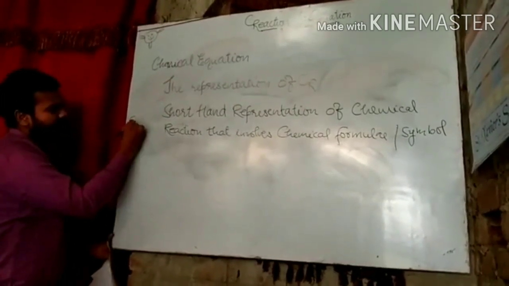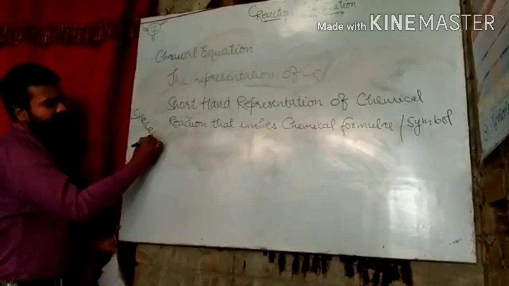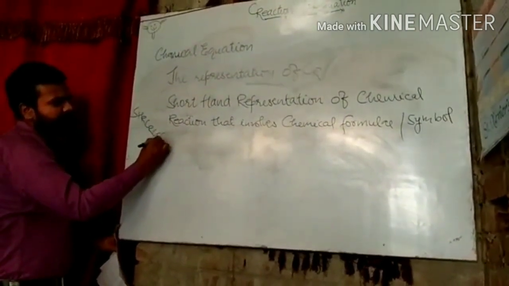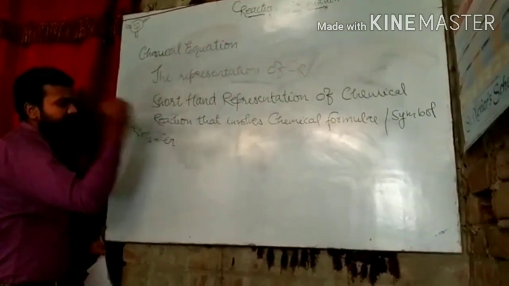Shorthand representation of chemical reaction that involves chemical formula and chemical symbol is known as chemical equation.